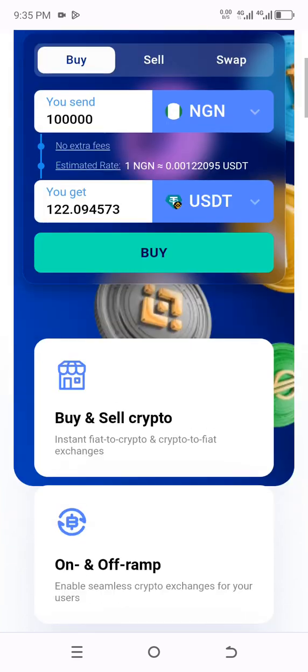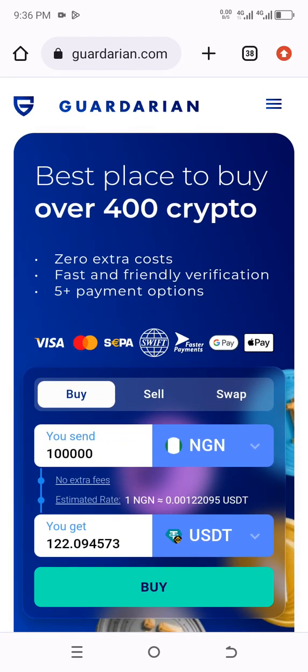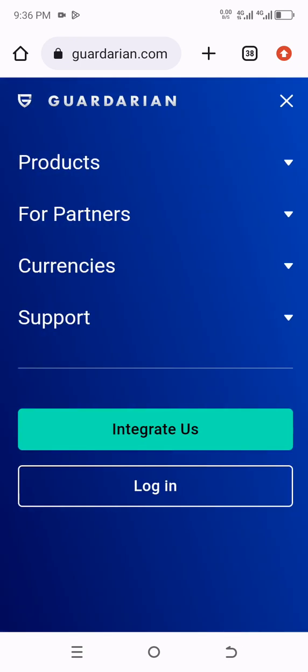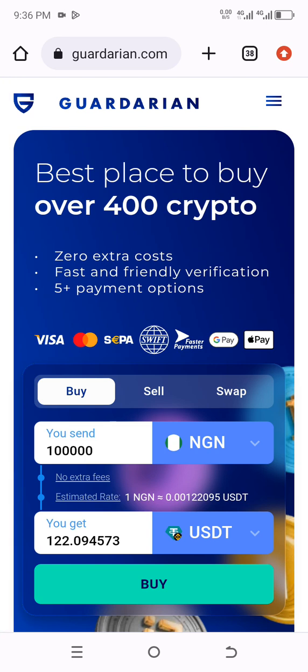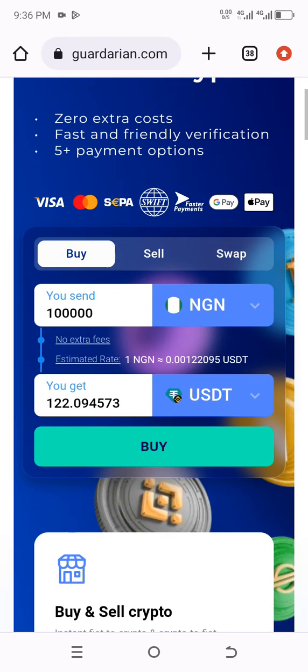So all you just need to do is come to this very platform and make sure you sign up. If you have not signed up, navigate to the top right-hand side where there's this three-line icon, click on it, click on login, and you will see where to create your own personal account on this platform. If you face any difficulty, you can come back to my channel, chat me up, and I will respond to you.